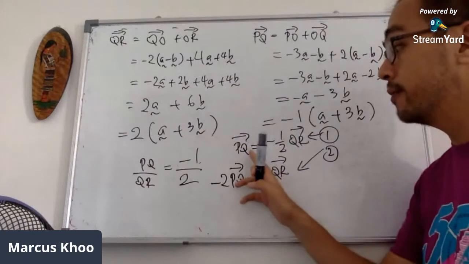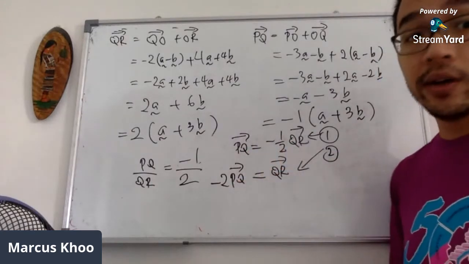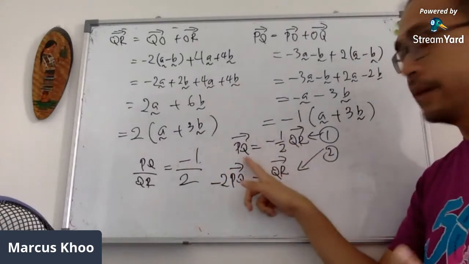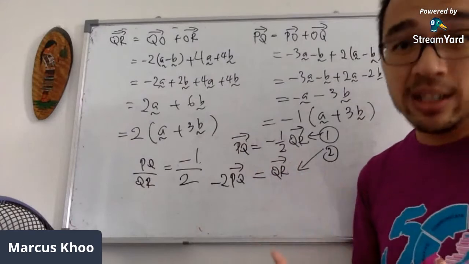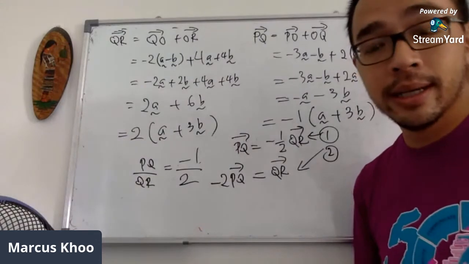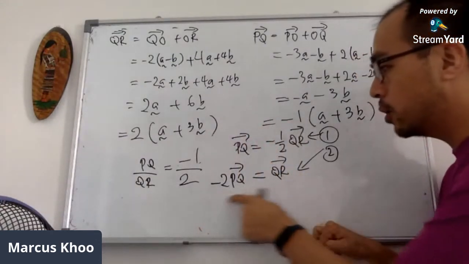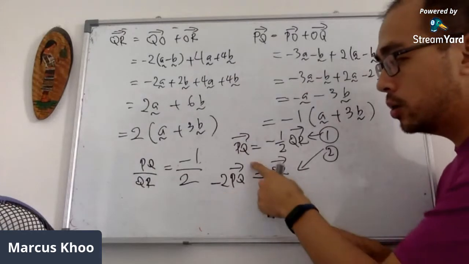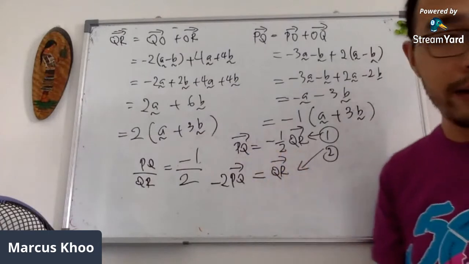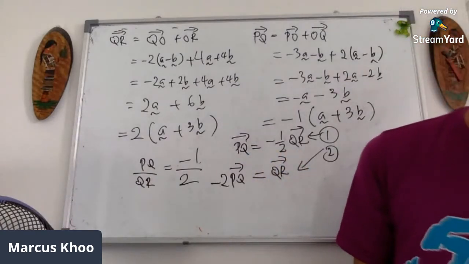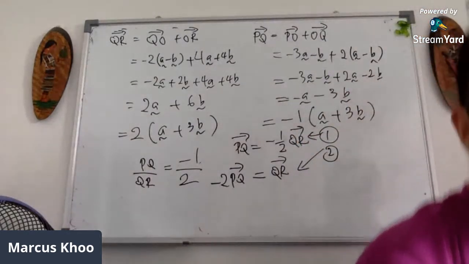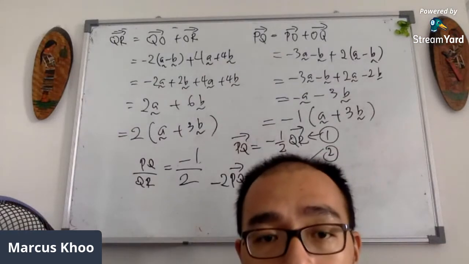And interestingly enough, these 3 points are also collinear, since they are parallel, number 1, and since they have a same common point. So they're actually not just parallel, they are also collinear. But that's not the relation. The relationship we want is negative 2PQ equals to QR, or PQ equals to negative half of QR. And that's how you find the relation between these two things.